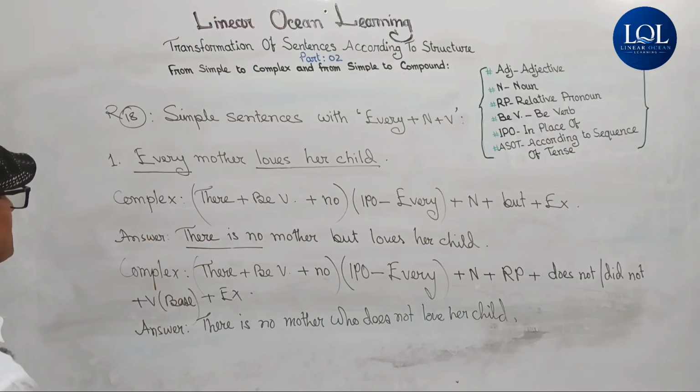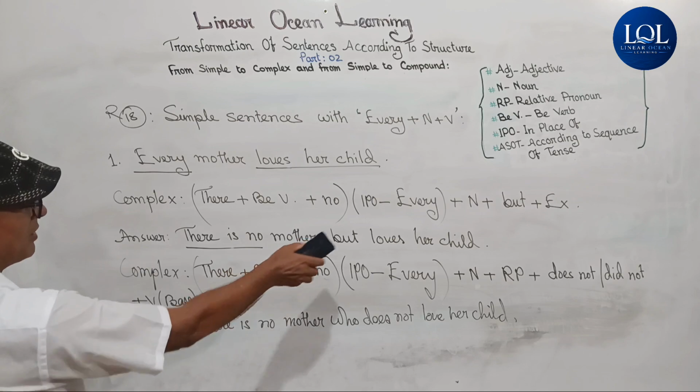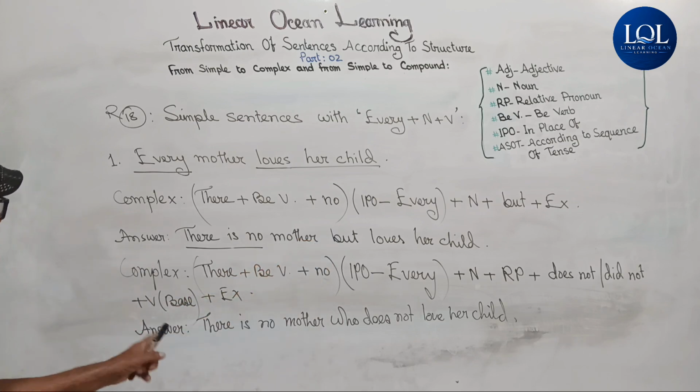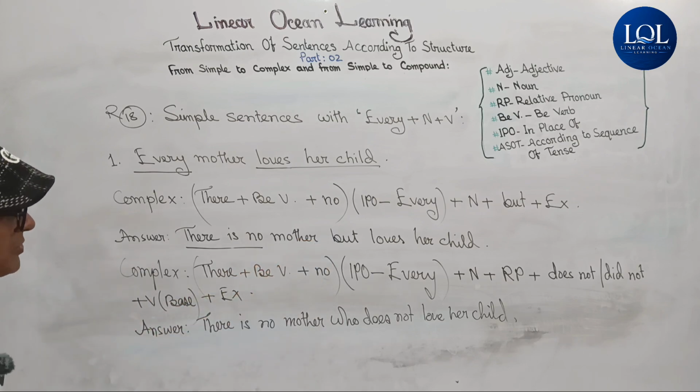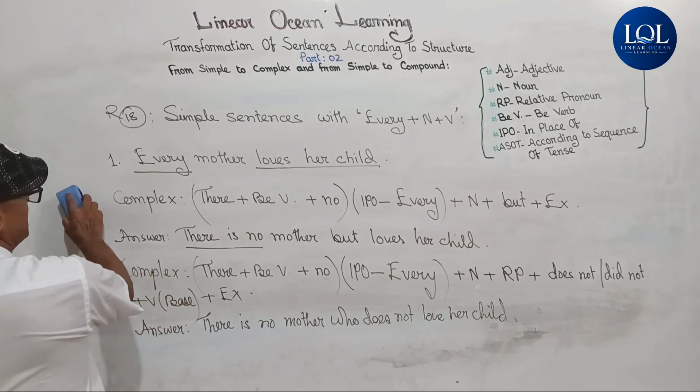Every mother loves her child. The complex ones are there is no mother but loves her child, or there is no mother who does not love her child. Let me give an example with past indefinite tense.